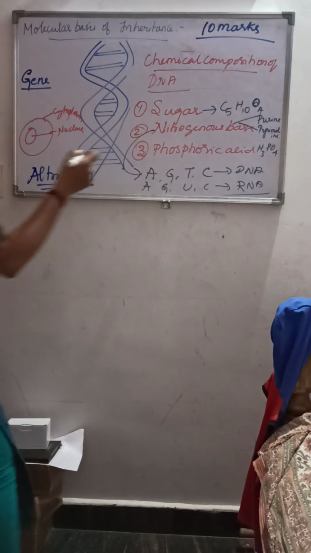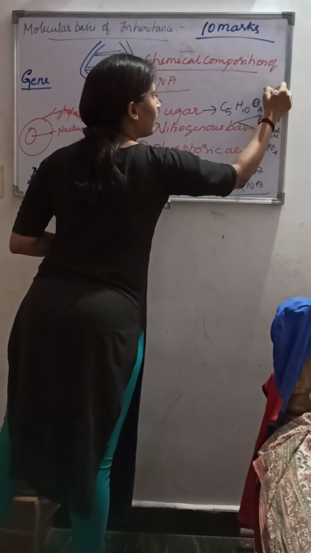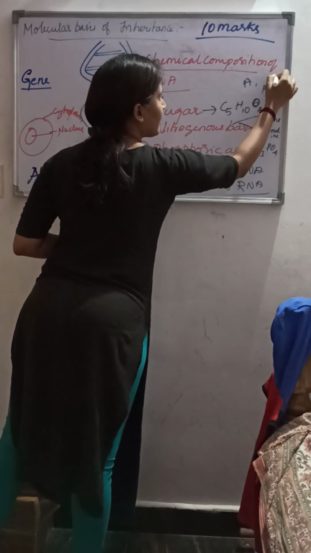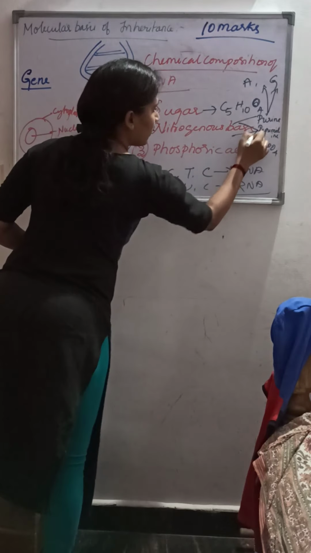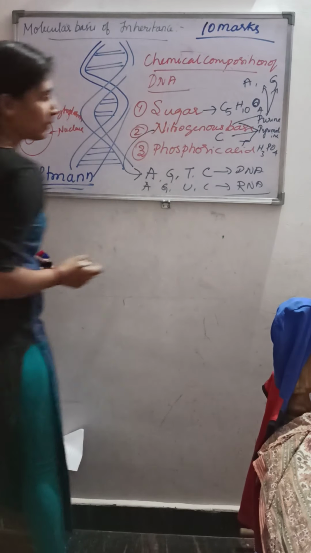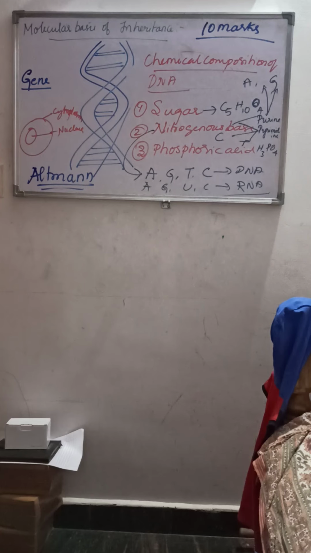Purines are adenine and guanine, A and G. The pyrimidines are cytosine and thymine. So the four nitrogenous bases found in DNA are A, G, C, T. A and G are the purines, C and T are the pyrimidines. Thymine is found only in DNA.